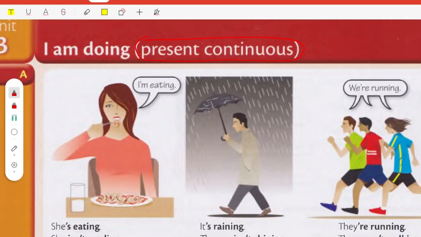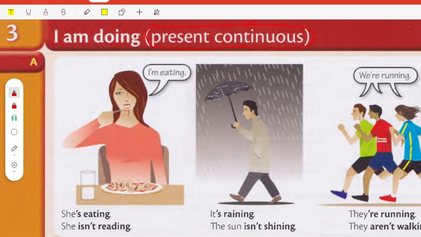Okay, so today we're going to take a look at auxiliaries and using auxiliaries in the present continuous tense. So what is the present continuous tense? The present continuous tense is how to say describing activities that are continuous and ongoing. They are still happening by the time we are speaking.